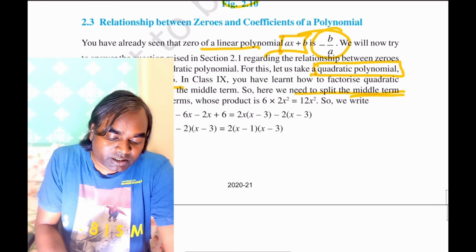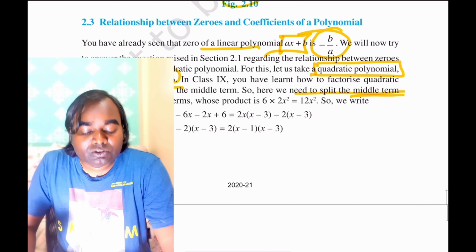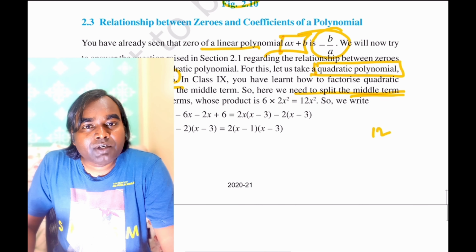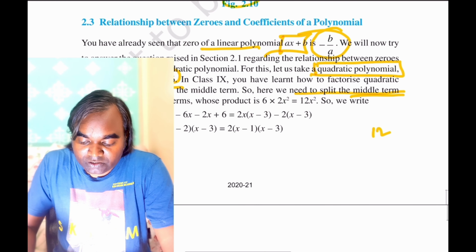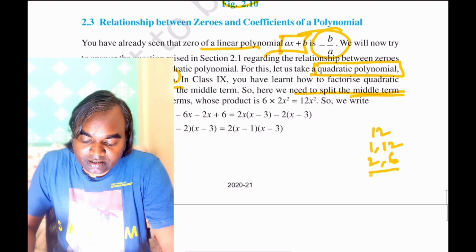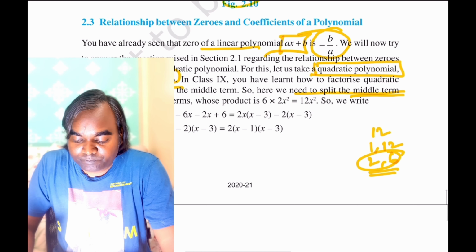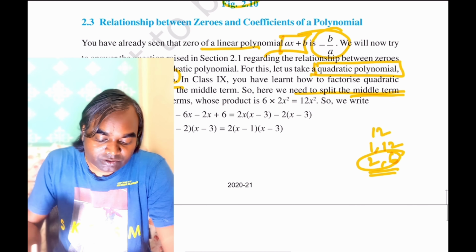So 6 into 2 gives 12. You have to factor this 12 in such a way that the sum or difference becomes minus 8. So 1 and 12 is a factor pair, 2 and 6 is a factor pair. We see that minus 2 and minus 6 give the exact relation we can have.